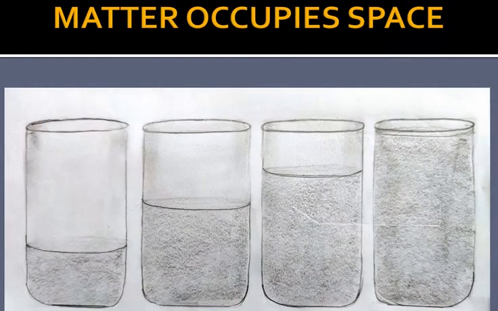Matter occupies space. So when you keep the books, the computer or laptop or your pencil box on the table, they occupy some space on the table. Similarly, a glass of water gets filled when you pour more and more water inside it because water occupies space. So we can say that matter is anything that occupies space.